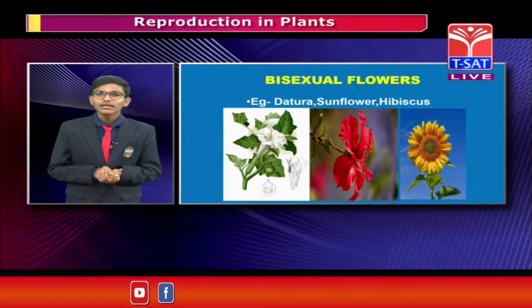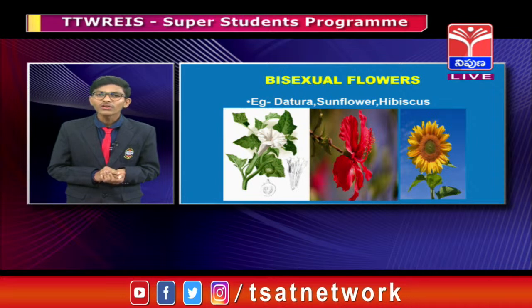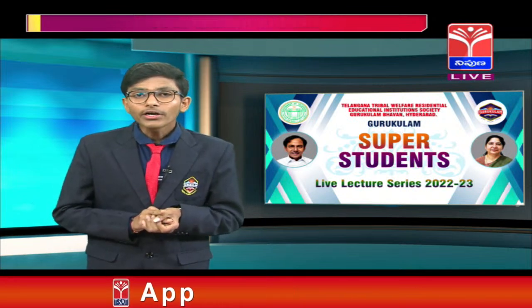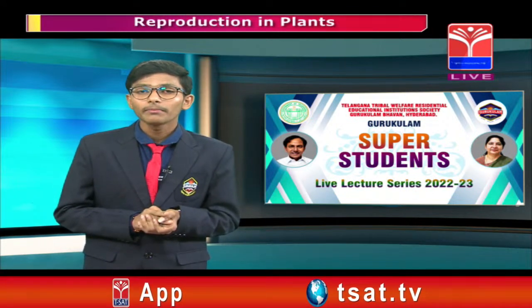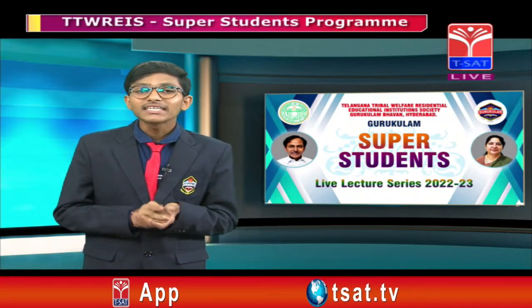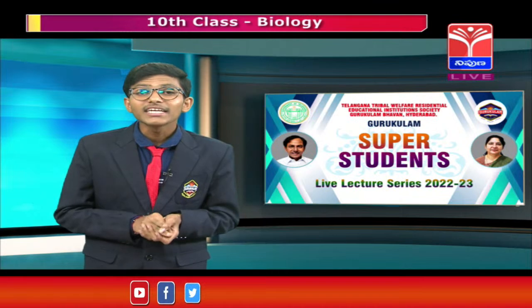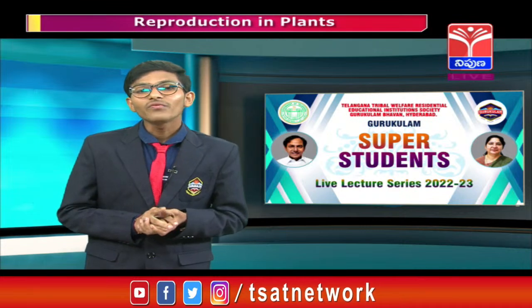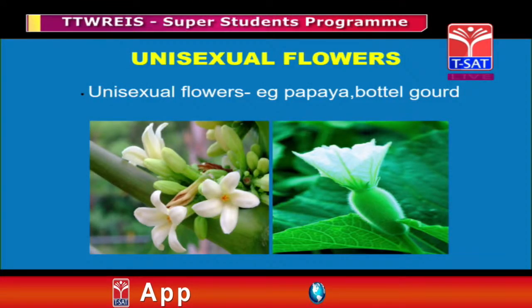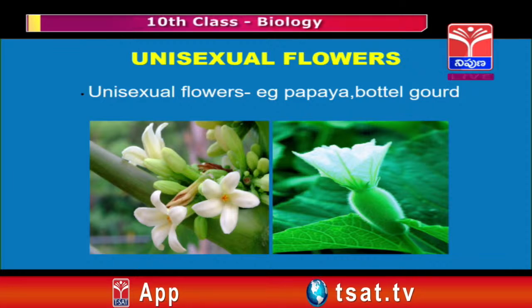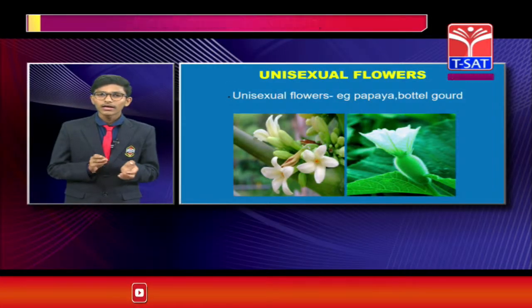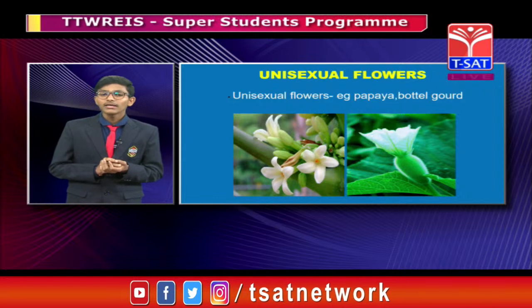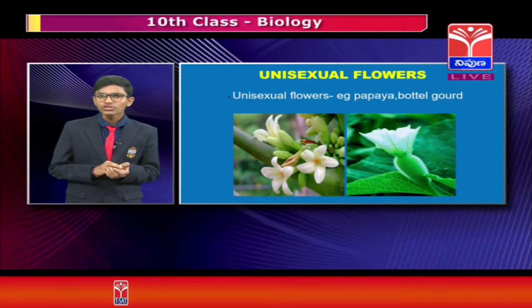So let me discuss the unisexual flower. A unisexual flower means a flower that has either a male reproductive part or a female reproductive part, that is gynoecium or androecium. Examples are bottle gourd flower, bitter gourd flower and cucumber flowers. Mostly on our earth, unisexual flowers are most common, right?